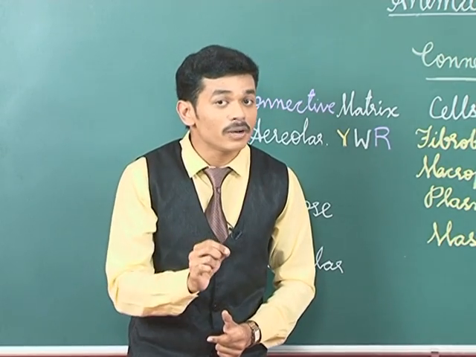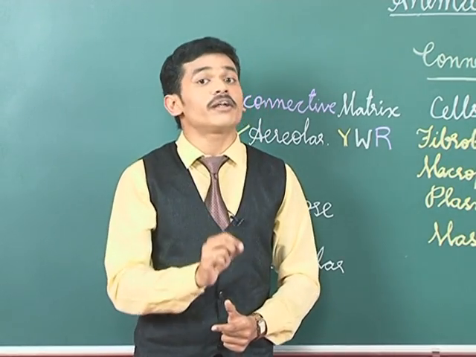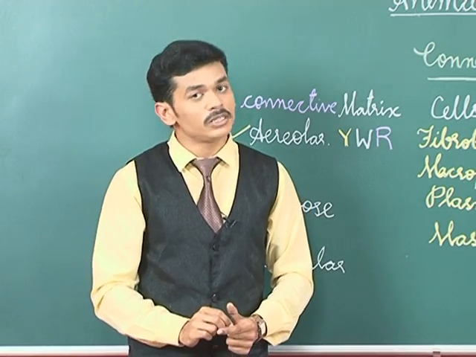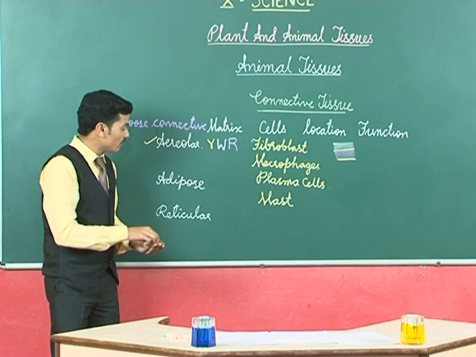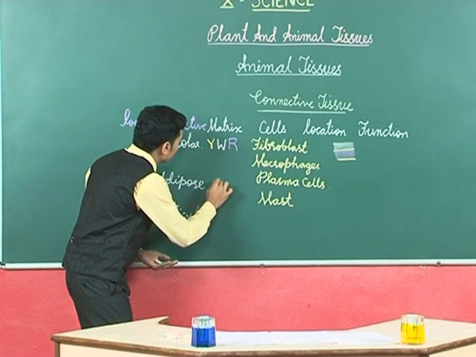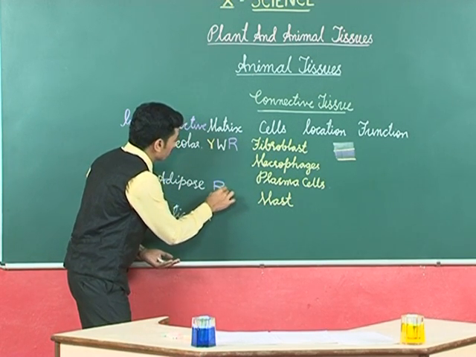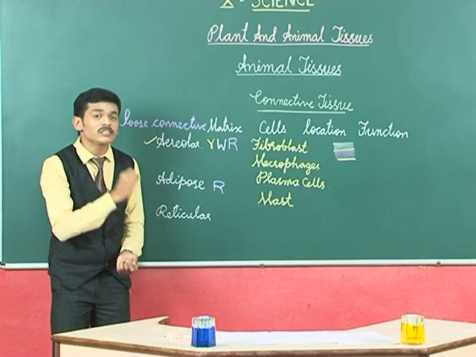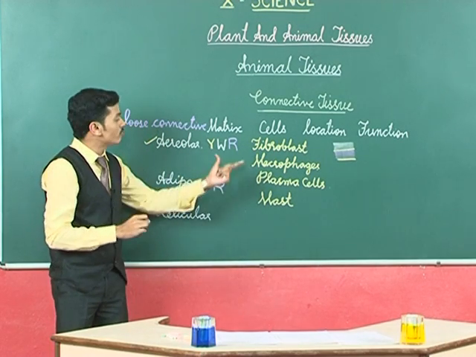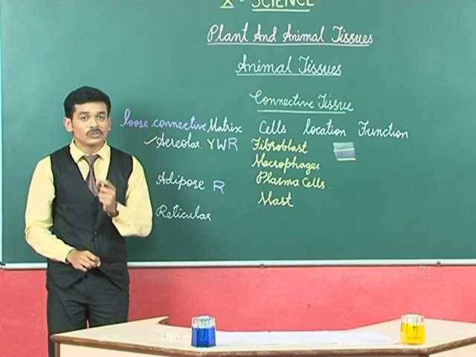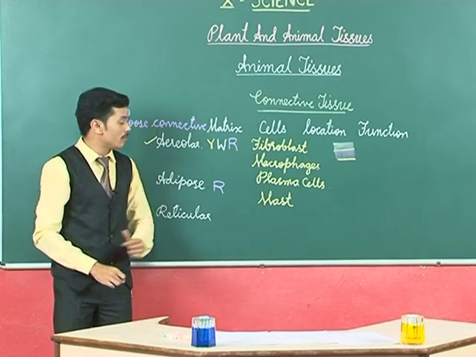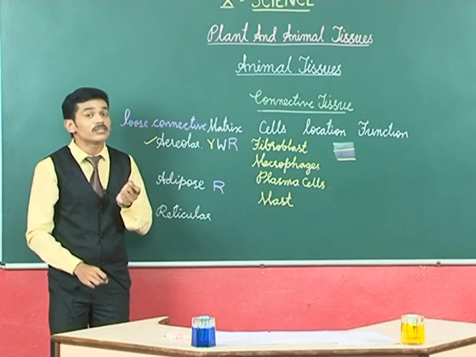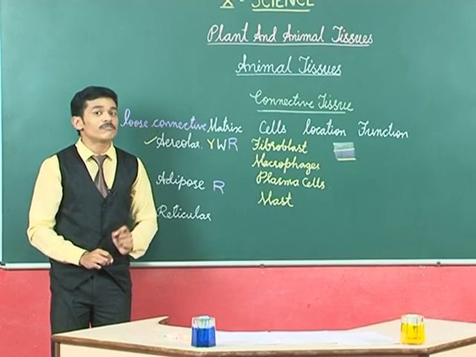Let us see what the matrix contains. This matrix contains predominantly reticular fibers, whereas we have seen that areolar connective tissue has the yellow fibers, white fibers and reticular fibers, but this adipose tissue has predominantly reticular fibers.